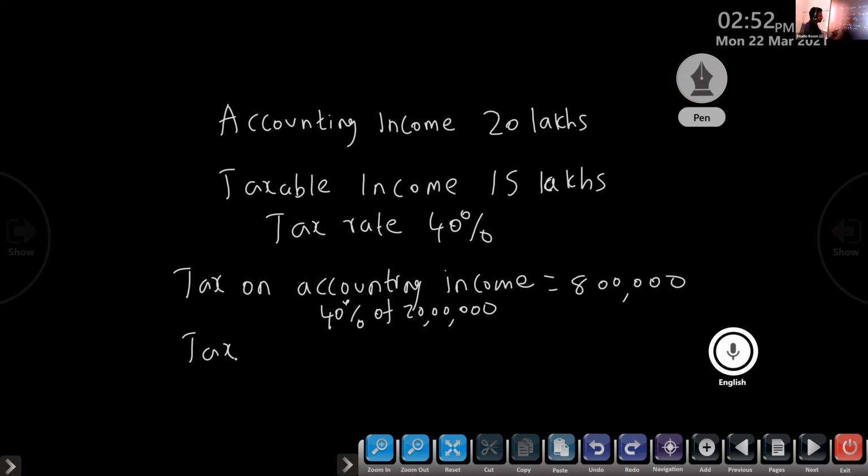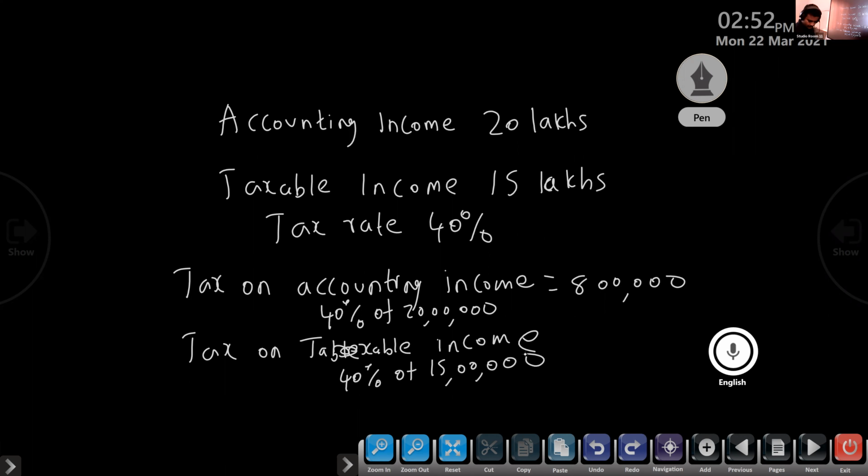Then tax on... last year we created tax on which one? Tax on taxable income. Taxable income is 40 percentage of 50 lakh, that is 6 lakh. We created 6 lakh only. Correct tax how much? 8 lakh.